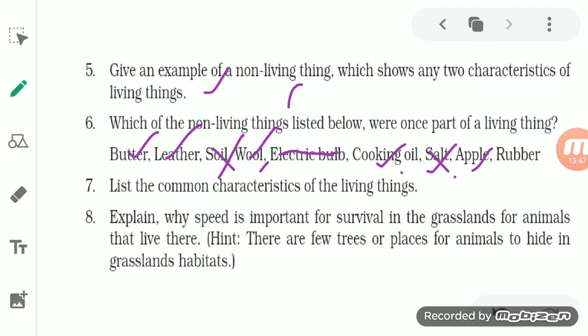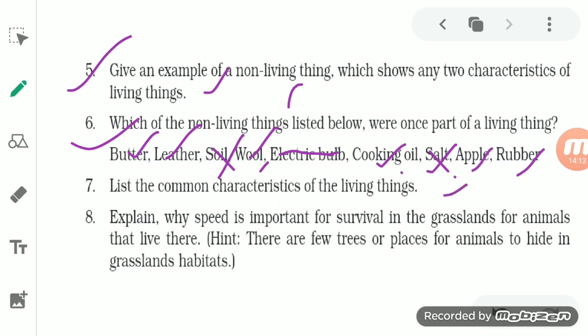So apple is obtained from the plant, and plant is a living thing. So apple is also a part of a living thing. Next one is the rubber. Rubber we also obtain from the plant only. So rubber is also a non-living thing which was once a part of a living thing. So these are the things which we obtain from the plant.